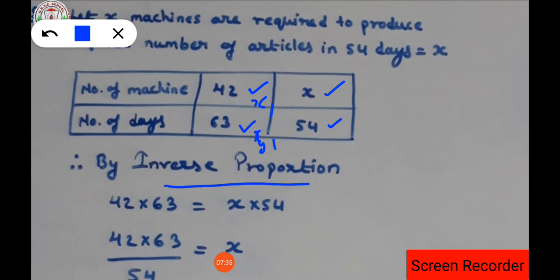Since the question is in inverse proportion, therefore we have x1 into y1 is equal to x2 into y2. This is the inverse proportion.